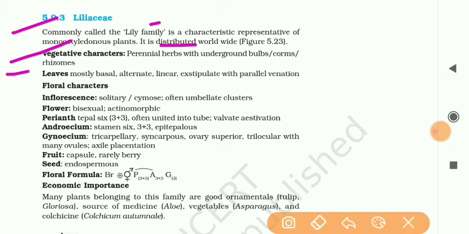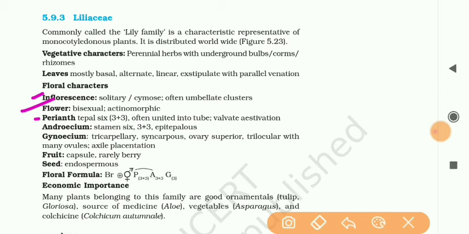Leaves mostly basal, alternate, linear, exstipulate with parallel venation. Now the floral characters. Inflorescence solitary or cymose, often umbellate clusters. Flower is bisexual in nature and actinomorphic.